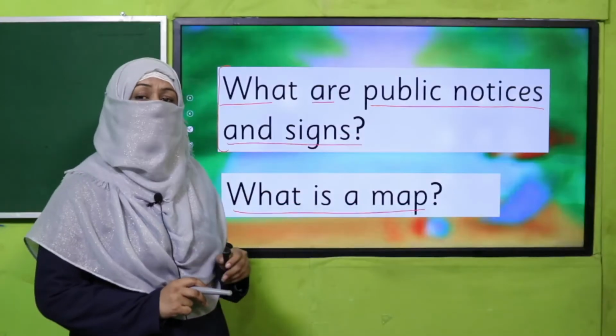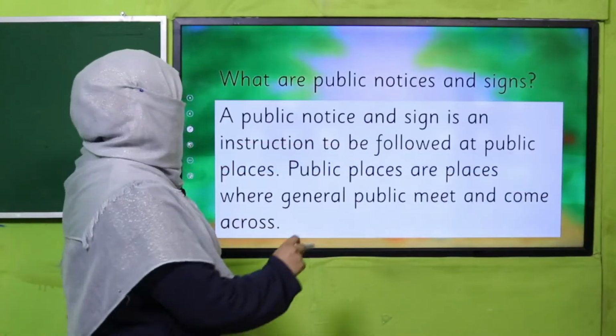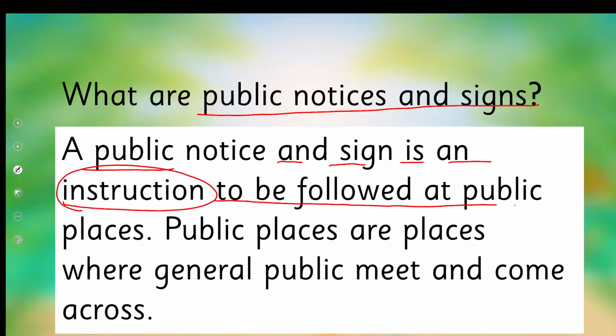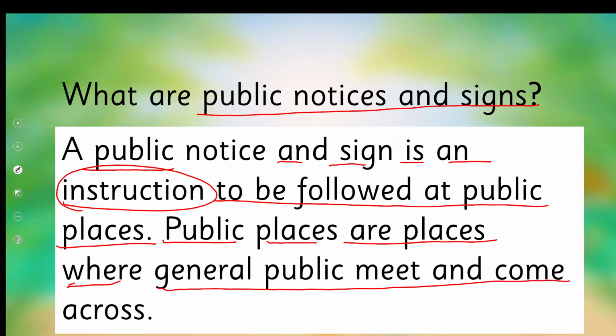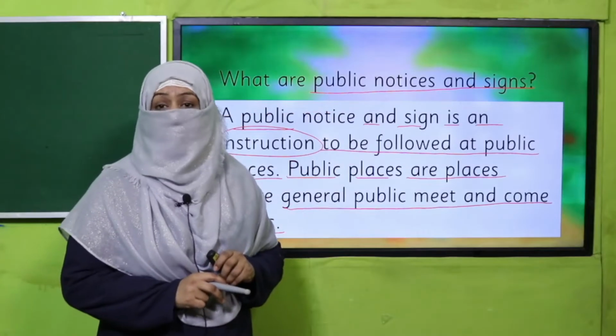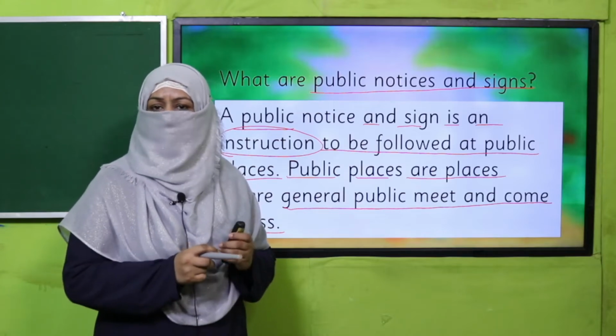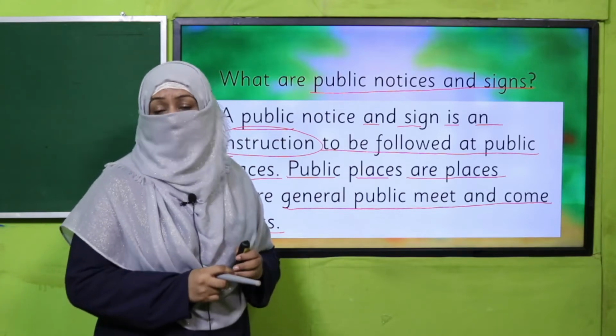Yes, my dear students, I hope you could recall public notices and signs. A public notice and sign is an instruction to be followed at public places. Public places are places where the general public meet and come across. So beta, in our vicinity, there are a few places which are not our own. That is public, meaning anyone can come there. For example, a park, a library, even a road.